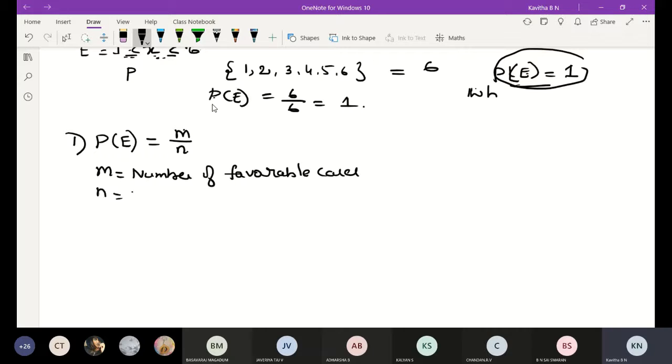Then N is nothing but the number of possible outcomes, possible cases.